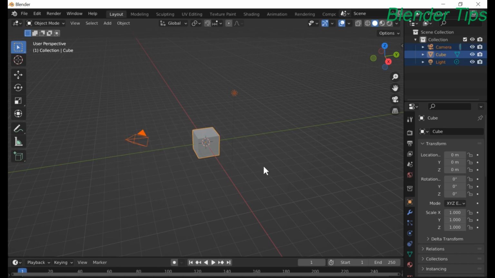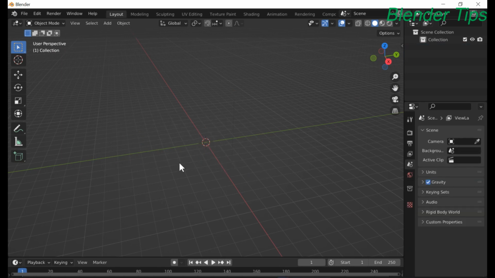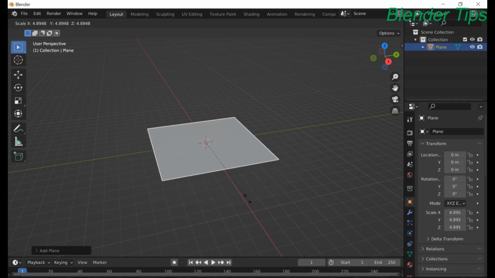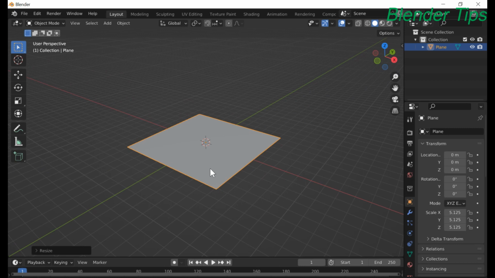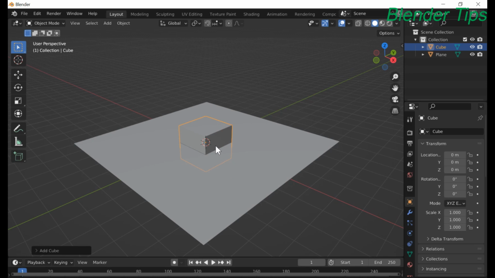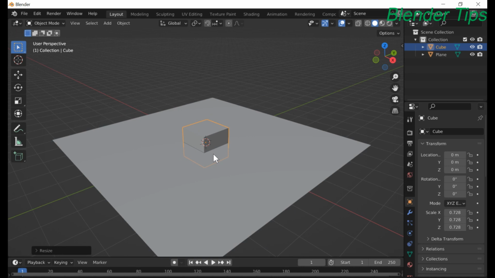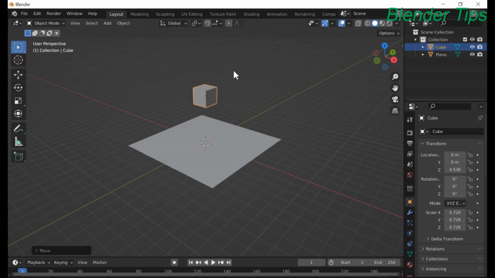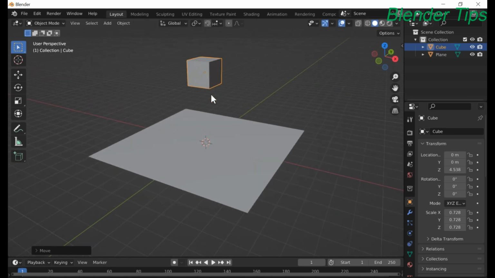First, I delete everything. Press Shift A to add a plane. Scale it. Press Shift A to add a cube. Scale it down. Nice. Press G and Z to move this cube along the Z axis and press R to rotate. Nice.